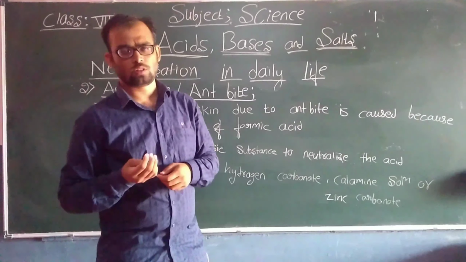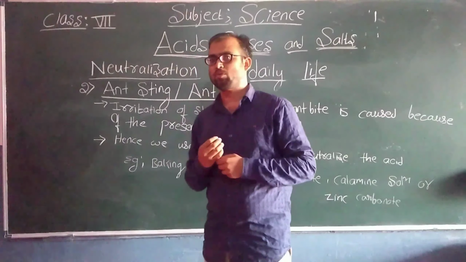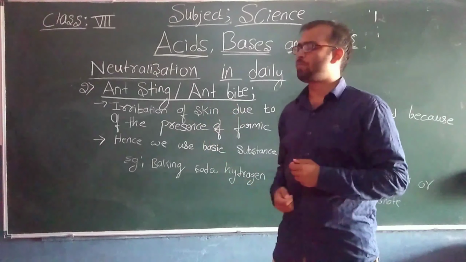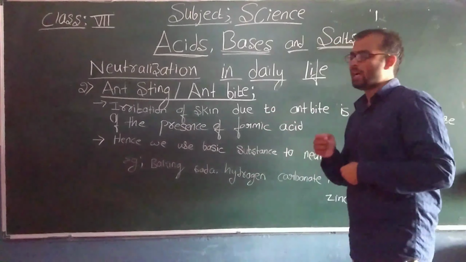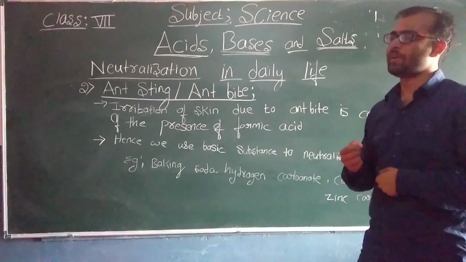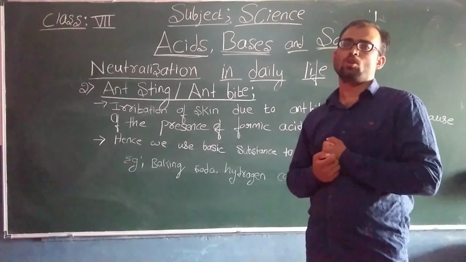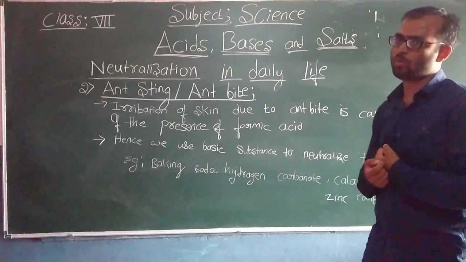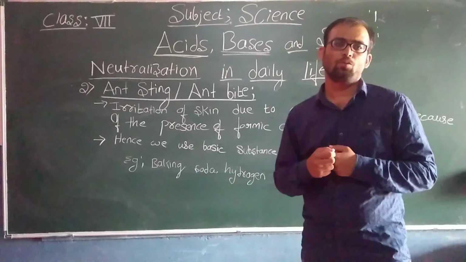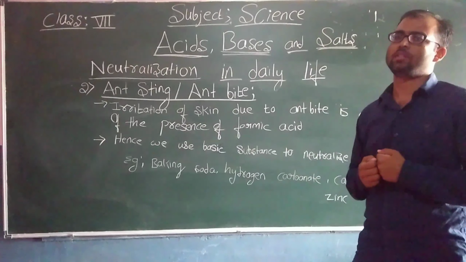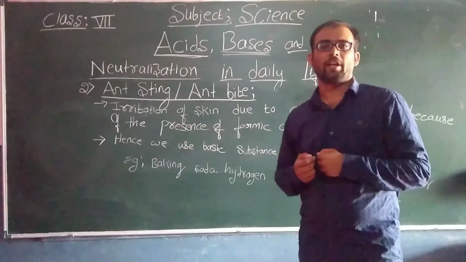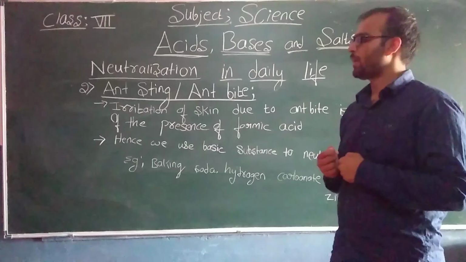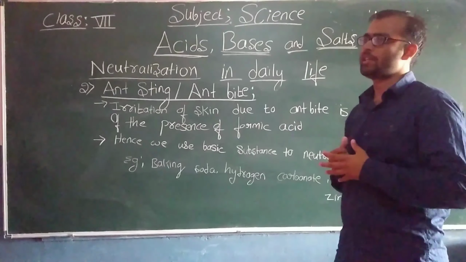Sometimes you might have come across situations when an ant bites. When an ant bites you, you get irritation. You might have come across such situations, no? So why do you get irritation? Because while biting, the ant injects formic acid.